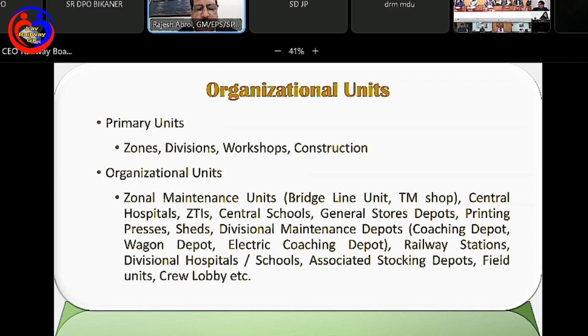These were not so captured in our applications. So we have now introduced these units also, so that we can know exactly what sort of manpower is deployed in individual units, and we'll be able to judge the efficiency or the training needs of these units better.